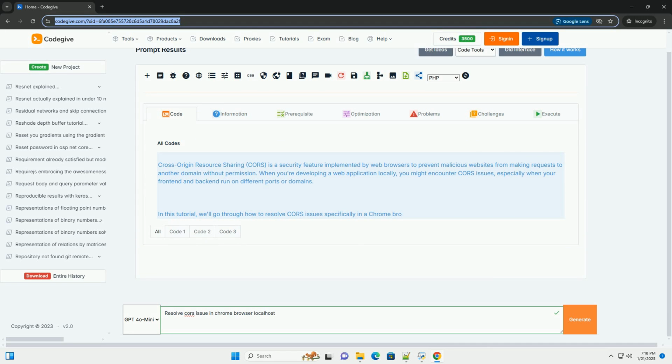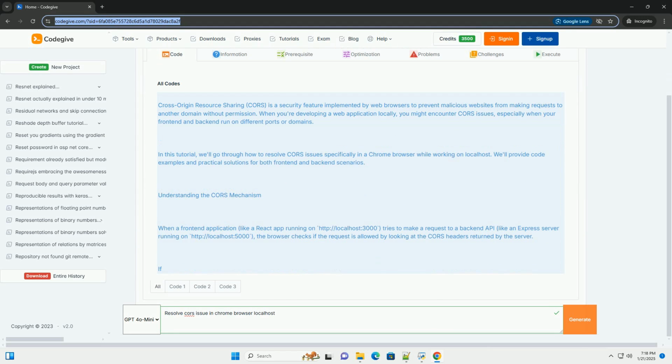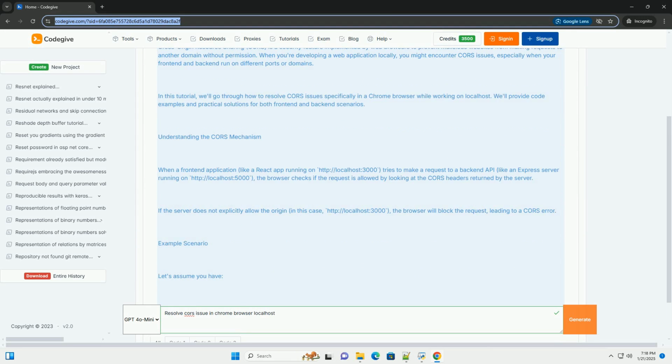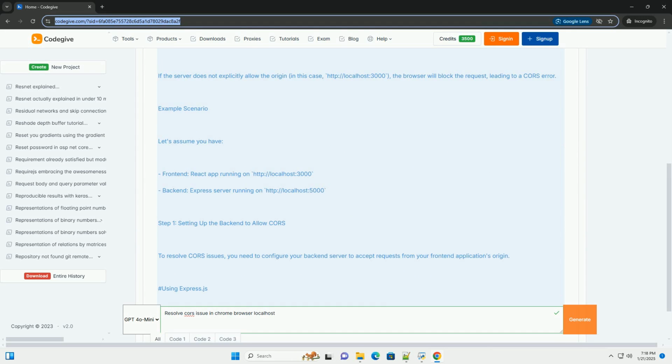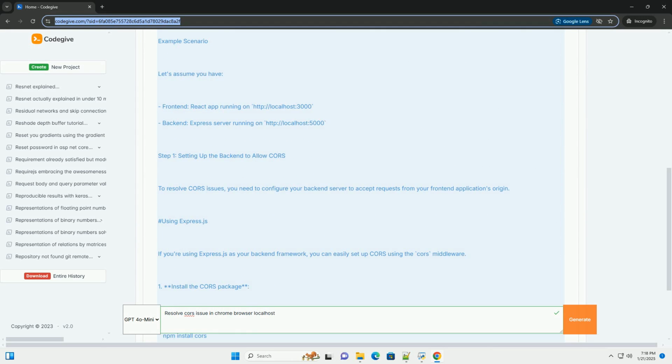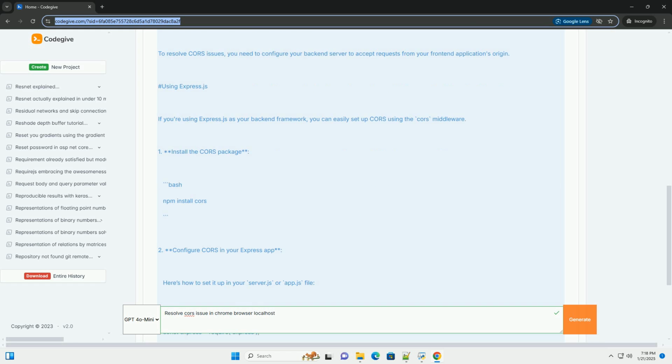Cross-origin resource sharing, CORS, is a security feature implemented by web browsers to prevent malicious websites from making requests to another domain without permission. When you're developing a web application locally, you might encounter CORS issues, especially when your front-end and backend run on different ports or domains.